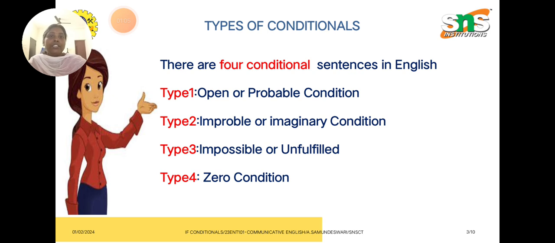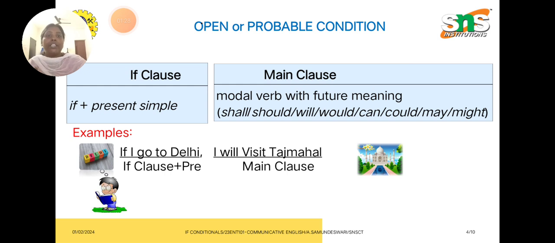In if conditionals, we have four types of conditional sentences: open or probable condition, improbable or imaginary condition, impossible or unfulfilled condition, and zero condition. We'll see all these four forms in detail, one by one. First we'll see the open or probable condition. In an open or probable condition, there is a possibility of things happening when the if condition takes place.